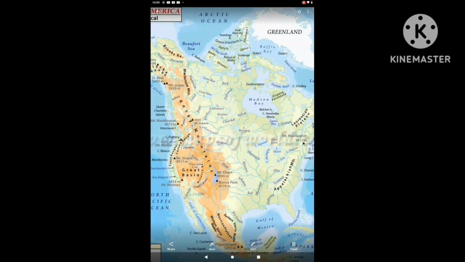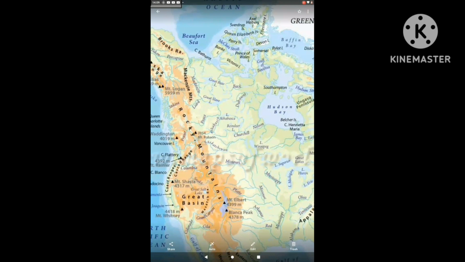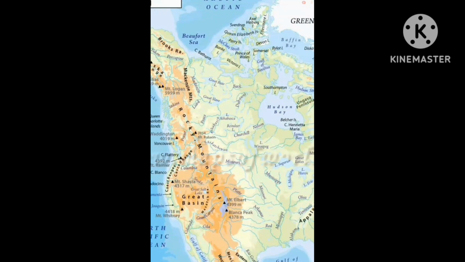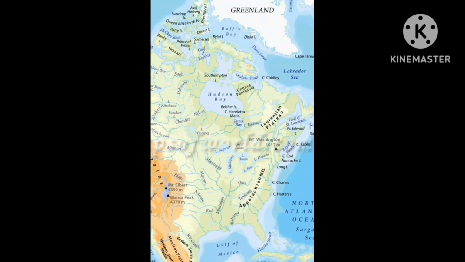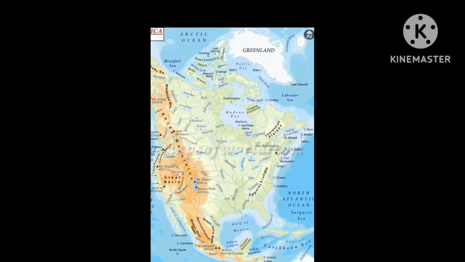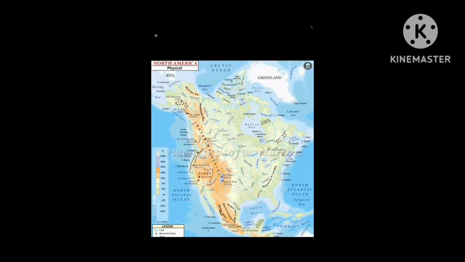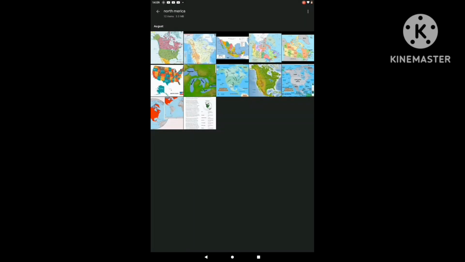You can see these are in the USA. The Coastal Range, Cascade Range and the Rockies Range are three parallel ranges, so they are called Cordillera. It is a Spanish word. In the Appalachian Mountain, you can see they are very resourceful. So many minerals are here, and that's all about the mountains that I have described to you.